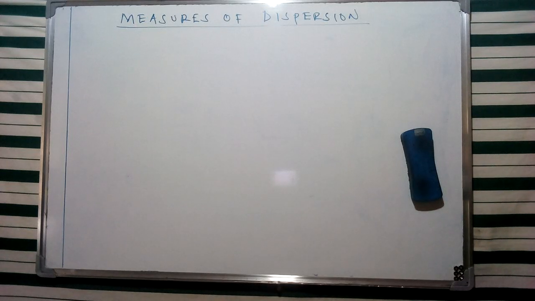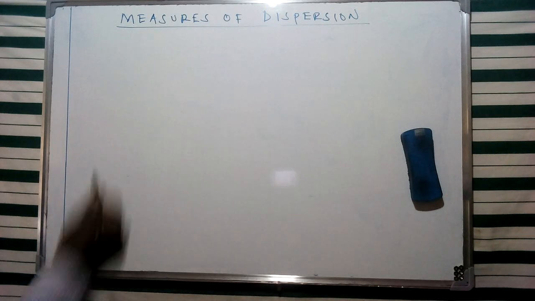In our discussion today, I'm going to look at the concept of measures of dispersion, and this is basically going to be a continuation of the concept of measures of central tendency. As we had said in some of our previous videos, one of the characteristics of a good measure of central tendency is that it should be appropriate for further statistical treatment. Now, we are going to look at ways of trying to describe the distribution of our data around these particular averages.